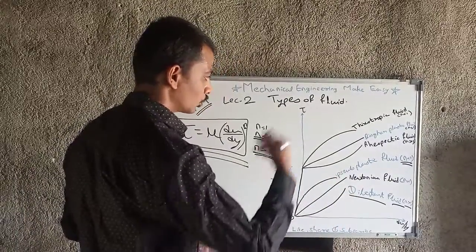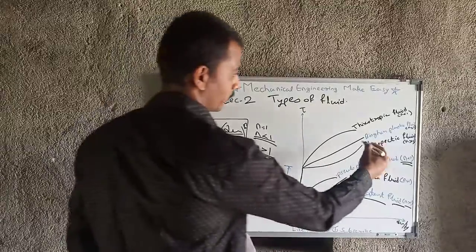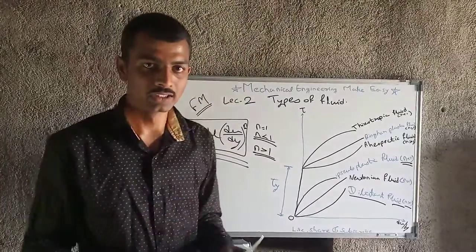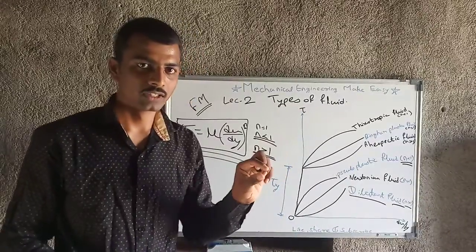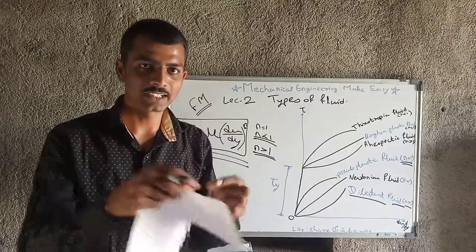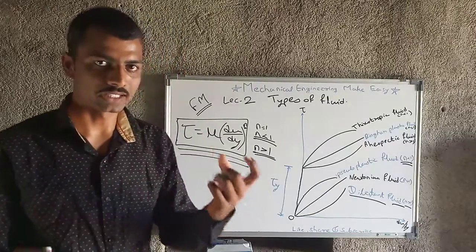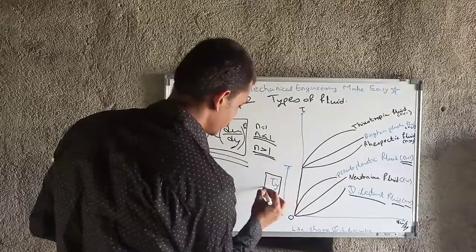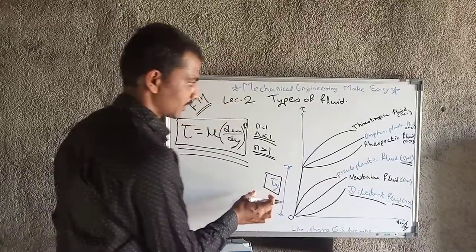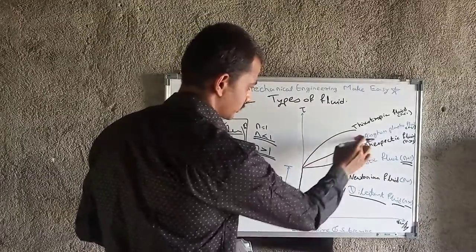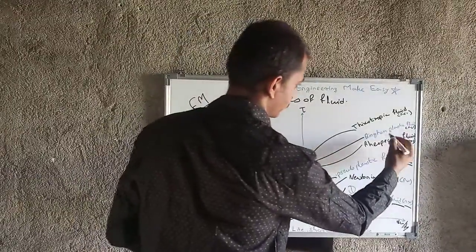Then again we will move towards the next fluid, Bingham plastic fluid. You can take the example of Colgate. We have to press for some time and after that the paste will eject from the toothpaste. So we need to apply some yield shear stress first, yield stress, and after that we will get characteristics like this. So this is called Bingham plastic fluid.